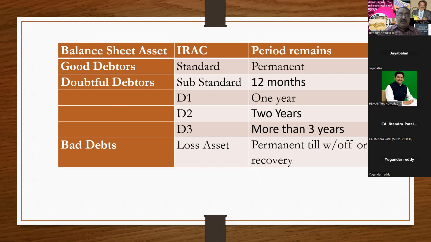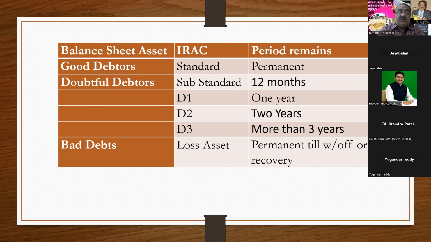And the reserve for doubtful debts has been bifurcated into 4 parts. One is substandard, then doubtful 1, doubtful 2, then doubtful 3. Here, if you identify one account as NPA, it will remain in the category of substandard from the date of NPA to 12 months. And from the end of substandard, for 1 year, it will remain in the category of doubtful 1. And at the end of the doubtful 1 period, for the next 2 years, it will remain under the category of D2.